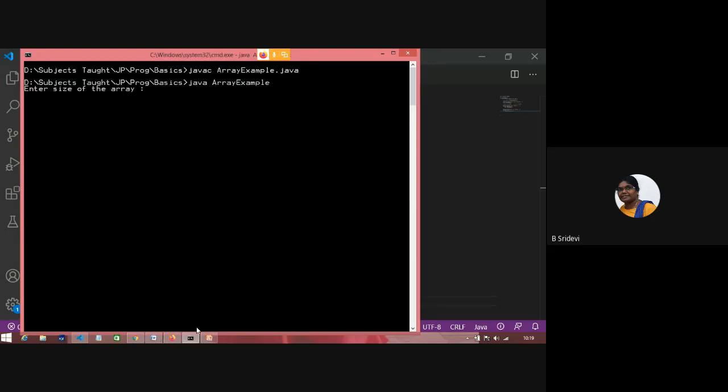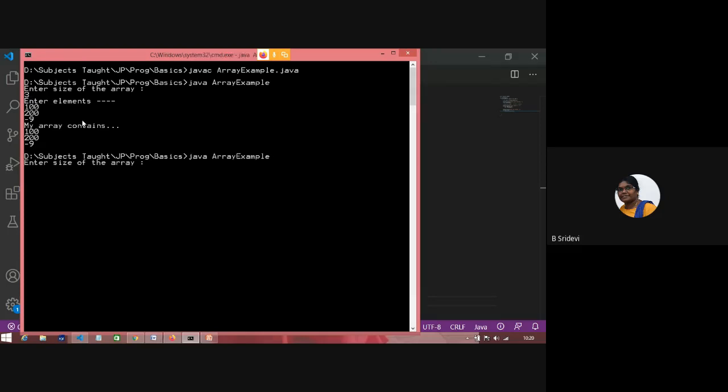So now it is asking for the size of the array. I am giving 3. That means I can hold only 3 elements in my array. Okay, enter the array elements, it's asking. I am giving 200, 100, 200, and one negative value also I want to give.